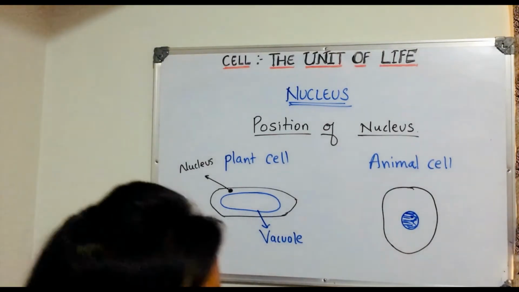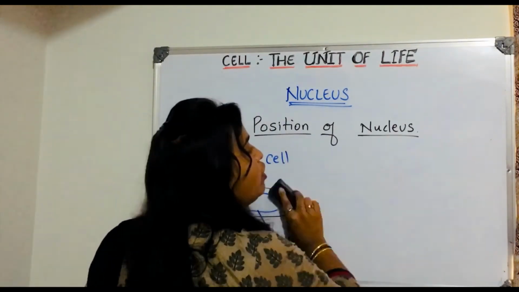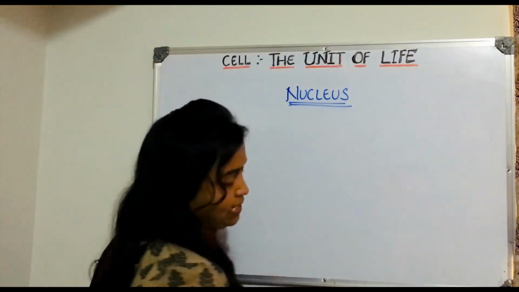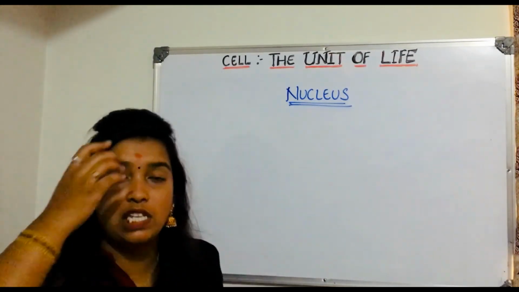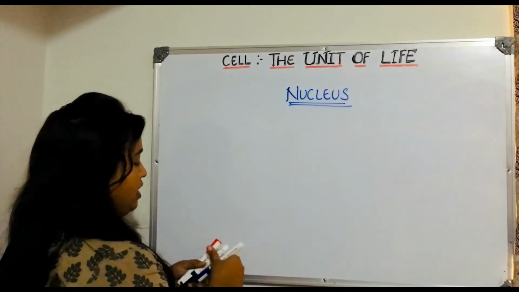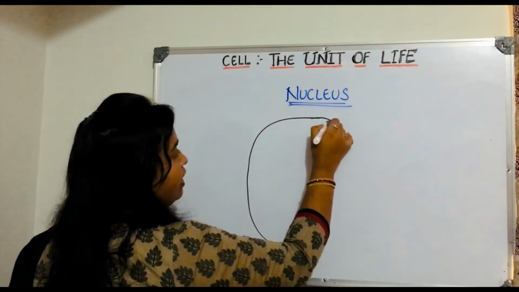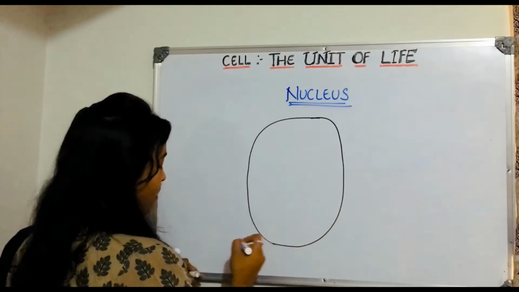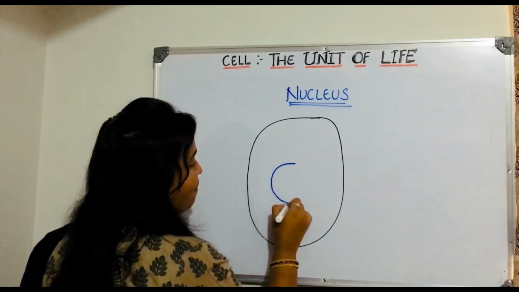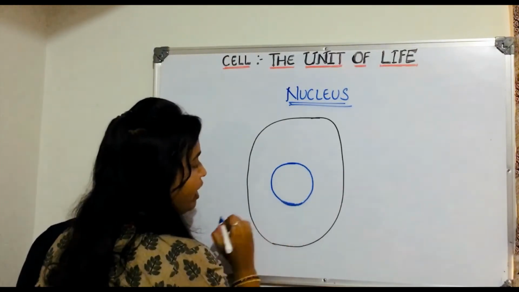Okay, position of nucleus is clear. Now, we are going to see an overview of nucleus. Now, for example, if this is a cell, you will find nucleus somewhere here. You'll be able to see nucleus somewhere here.